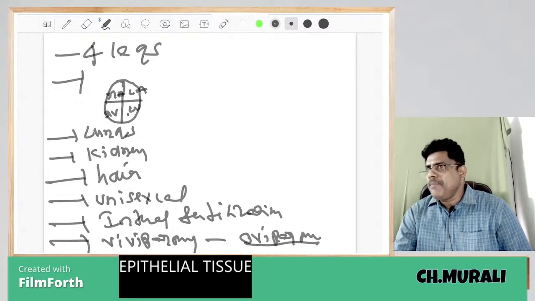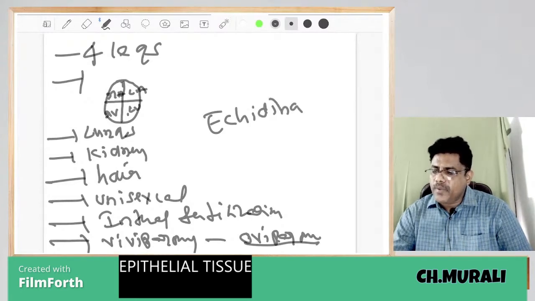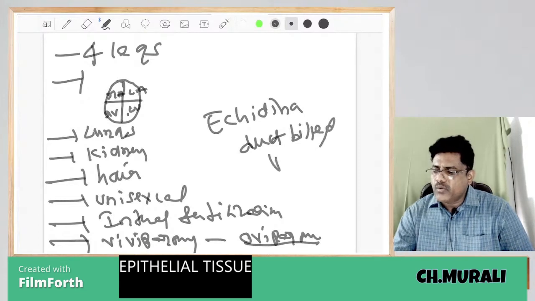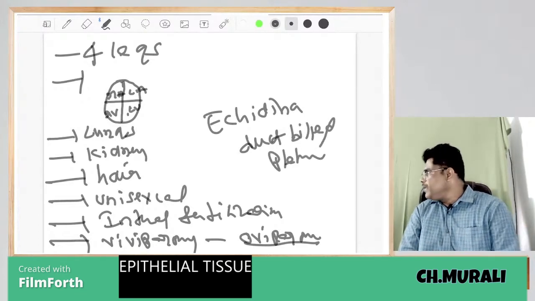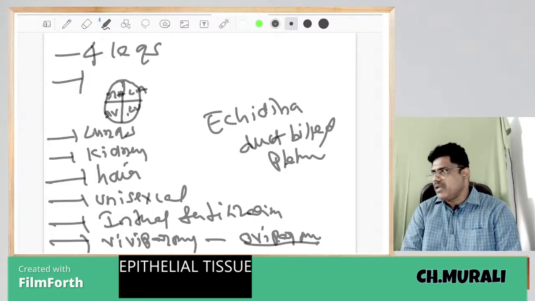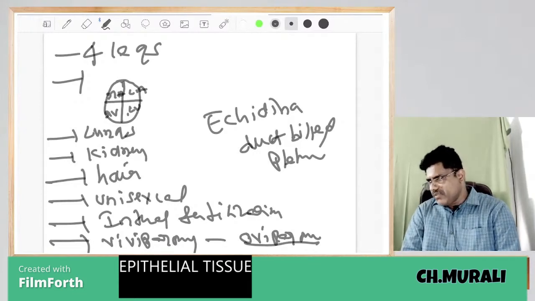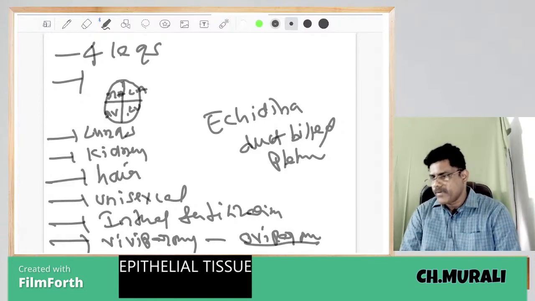Echidna, duck-billed platypus. Duck-billed platypus is an egg-laying mammal. Remaining all mammals are what? Viviparous. Fertilization is internal, organisms are unisexual, body is covered by hair.